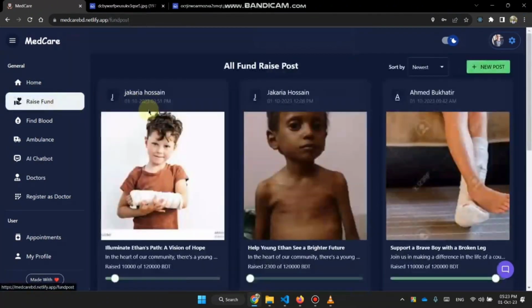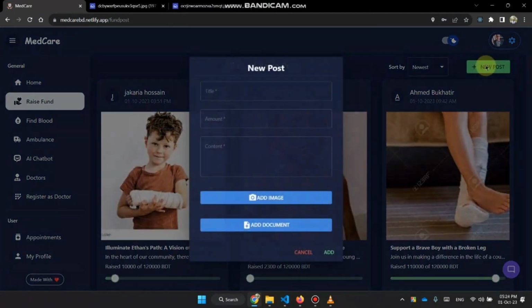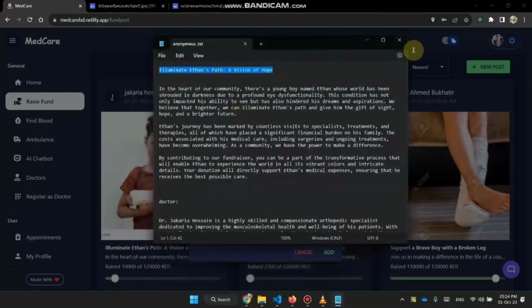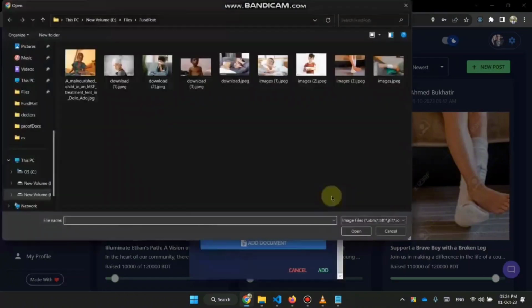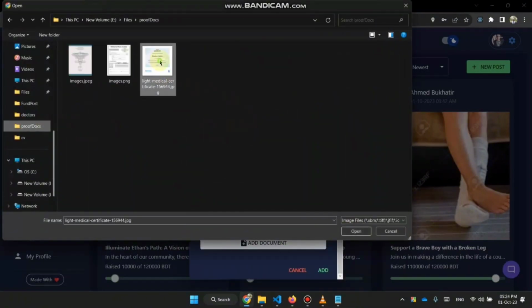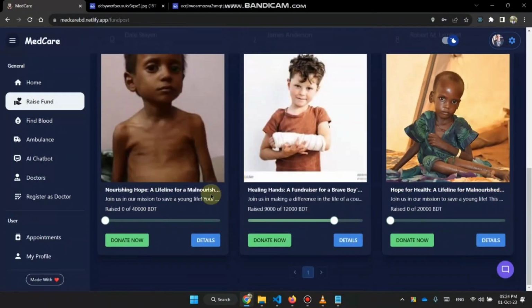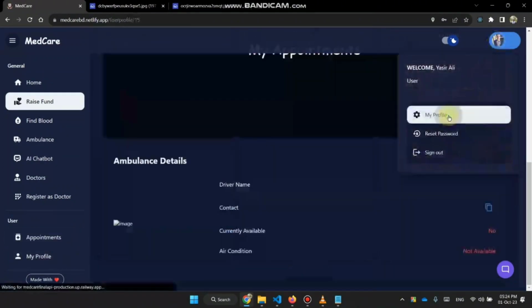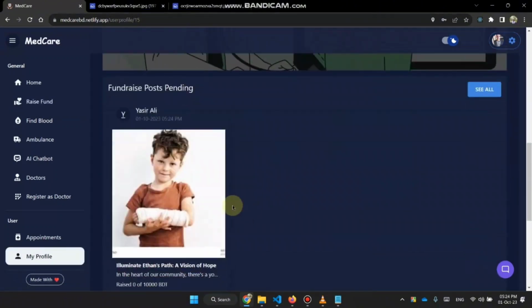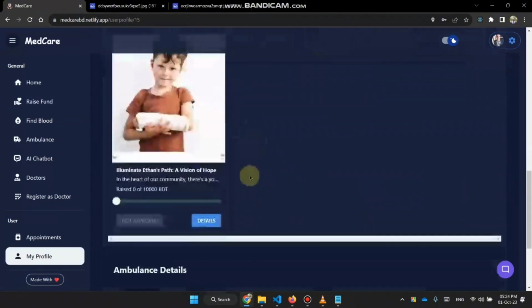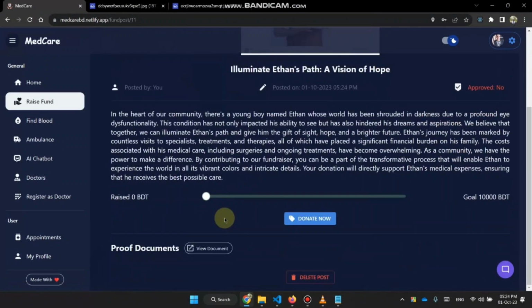In the raise fund section, I can add a new post here. But this post is not shown here because it needs admin approval. Now, if I navigate to my profile section, I can see this pending post here. This is not approved yet. I can delete this post now.